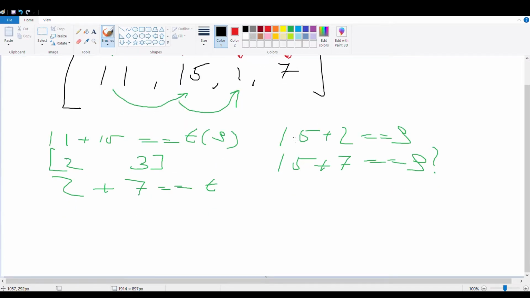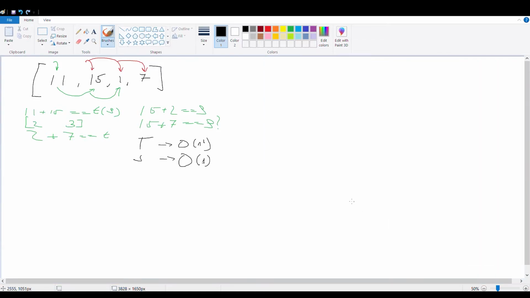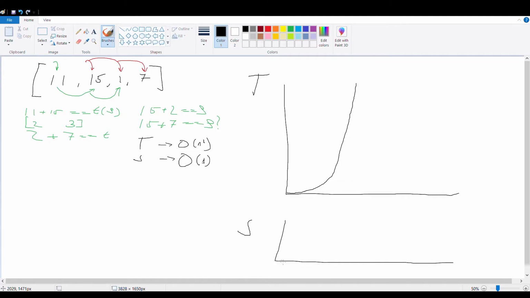Now the only problem is that, well, I don't know if we'll have time to optimize it, but our time complexity is going to be n squared, and our space complexity, of course, is going to be linear because we're not doing anything. So if I need to write the mathematical function of that, something bad happened. Okay, it's going to be like this. So it's going to be linear, and this is going to be our time, and our space is actually going to go like this. Not exactly this one, but you get the idea.